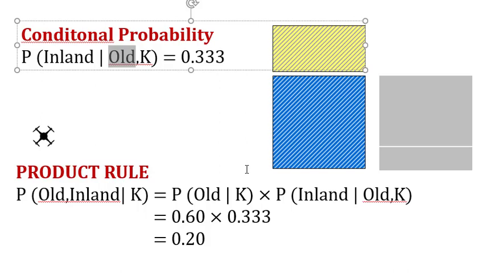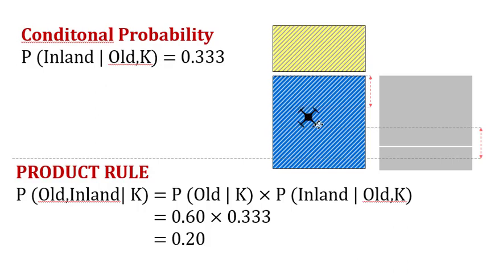One of the things that K is, as an assumption and background knowledge, is that the drone will land in the city. Now we have extra information. We not only know that the drone landed in the city, we know that the drone landed in some old area. So the drone landed somewhere here, either there or there.